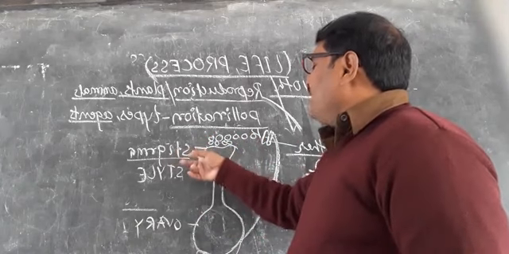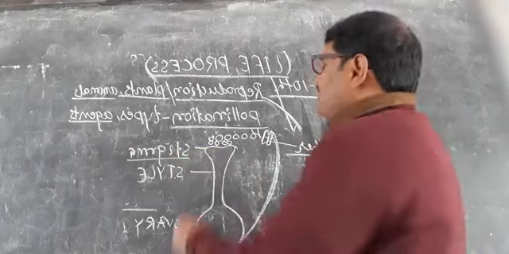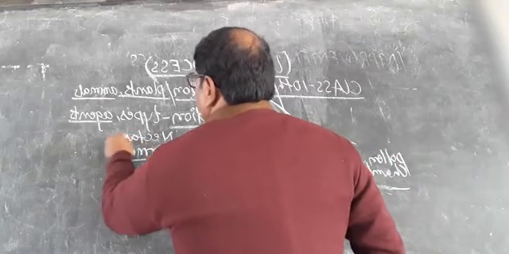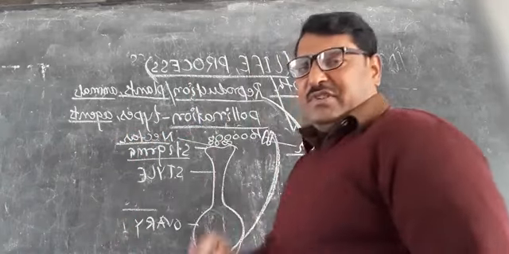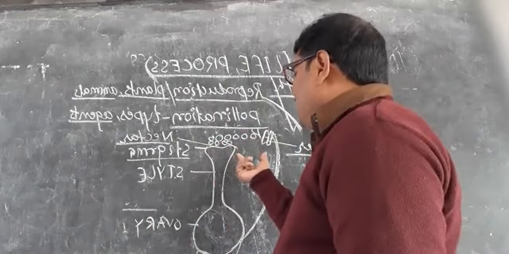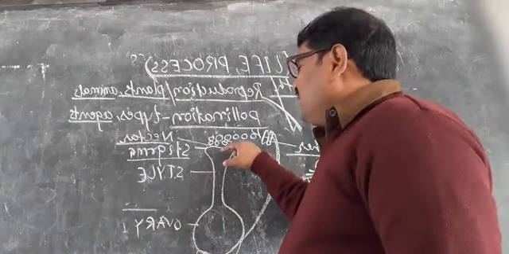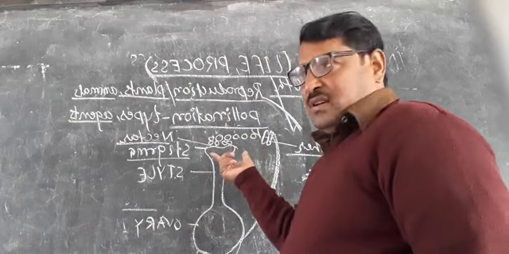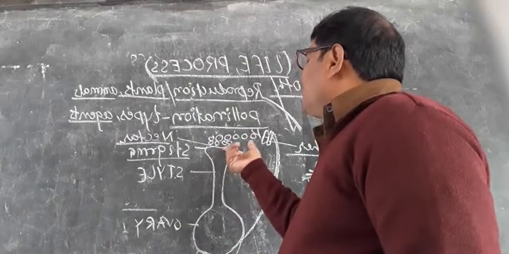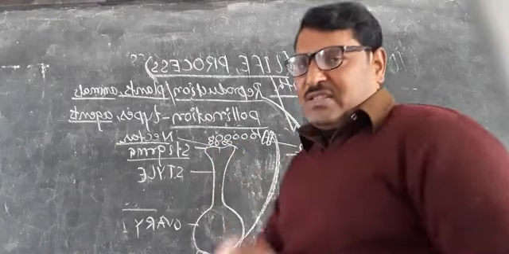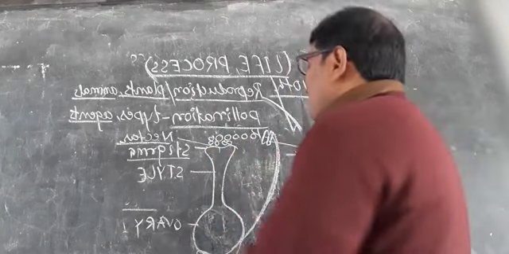The stigma is very sticky because it has nectar, a liquid part which is sticky in nature. When the pollen grains deposit over the stigma, they stick at the stigma, and here they get moisture from the nectar.